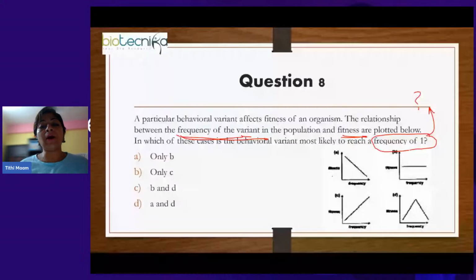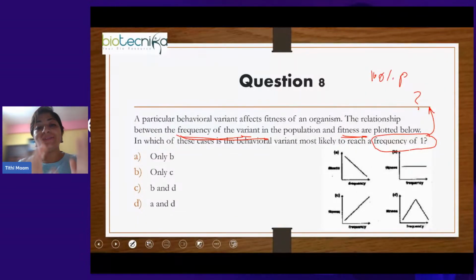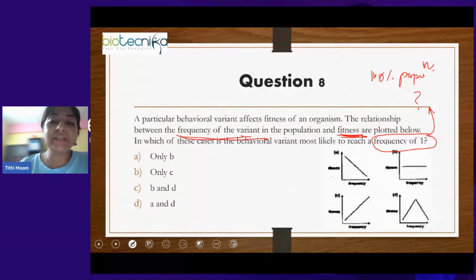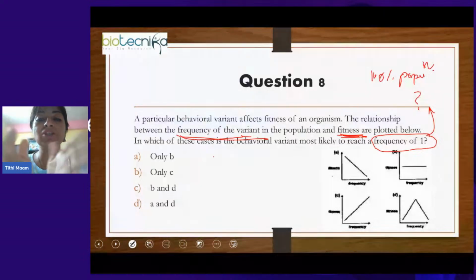Basically that will mean that 100% of the population has that particular variation. It is present in 100% of the population, right? That is what we mean by frequency of 1. When it is reaching the frequency of 1, that means its fitness is also increasing, right? When it is getting continuously distributed in the population, its fitness is also increasing. That is when it is possible that 100% of the population has it. So when we see the relationship between fitness and frequency, as the frequency increases, the fitness also increases.